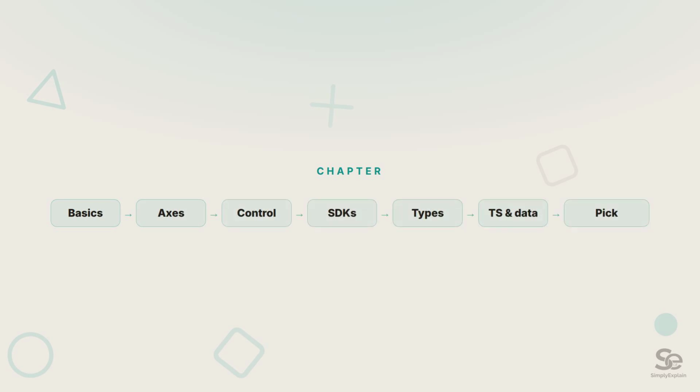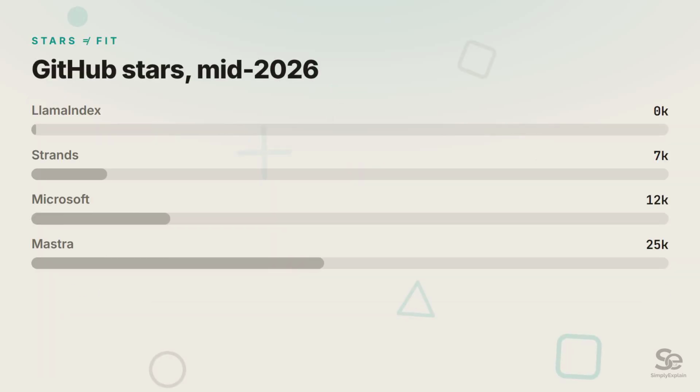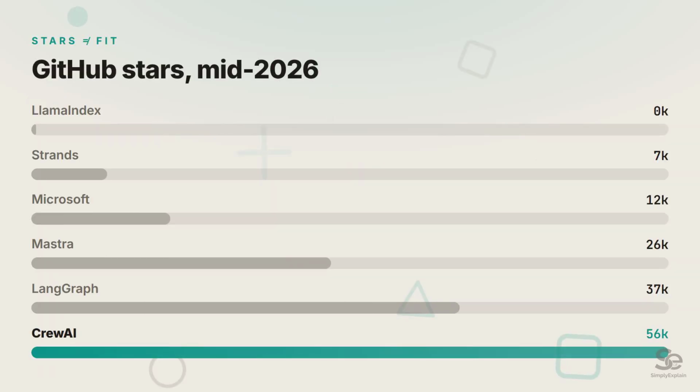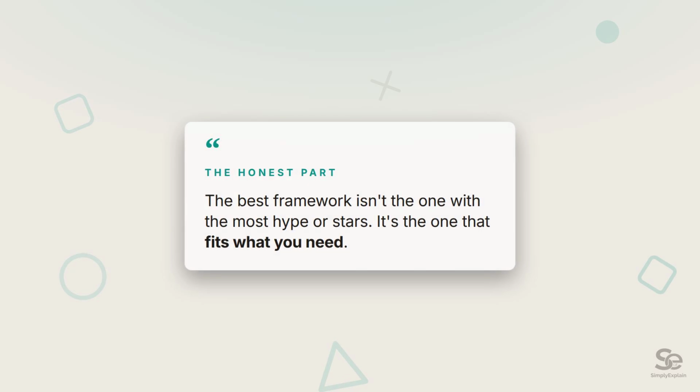Which brings us to the only question that matters: how to pick. You'll be tempted to sort by GitHub stars. They run from LlamaIndex workflows' 400 all the way up to CrewAI's 55,000. But stars measure buzz, not fit. And the best framework isn't the one with the most stars, it's the one that fits what you actually need.